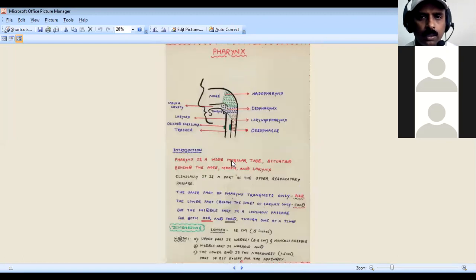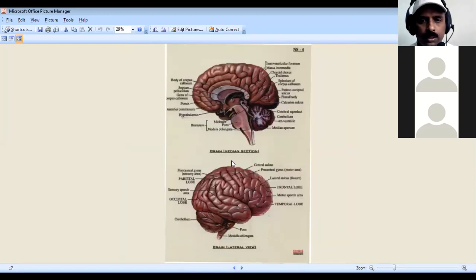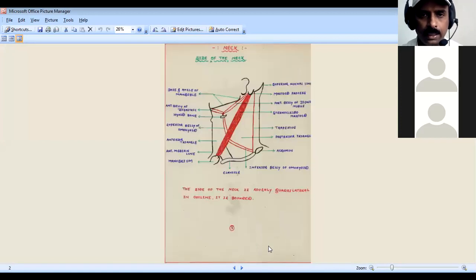All this is our today's lecture. So for CNS, I have already dealt with it. This is just to remember the surfaces of the cerebrum: corpus callosum, septum pellucidum, thalamus, hypothalamus, third ventricle, and this is the fourth ventricle, cerebral aqueduct. This is the brainstem: midbrain, pons, and medulla, and we have the cerebellum, and this is the cerebrum medial surface. This is the lateral surface we are going to get. Then you have to remember the lobes. This is all about today's lecture.